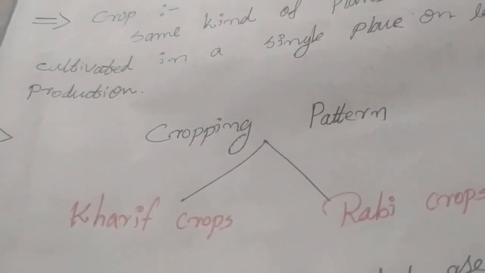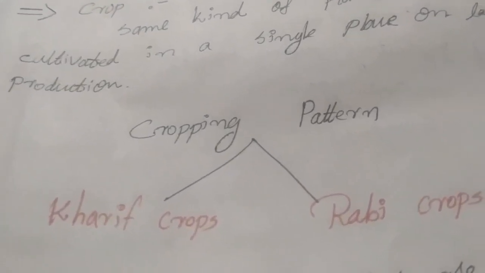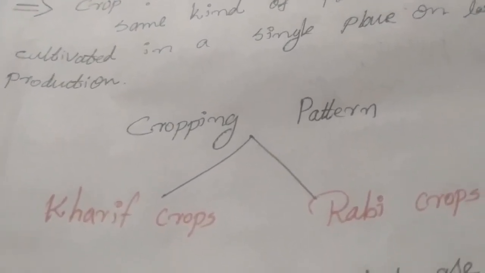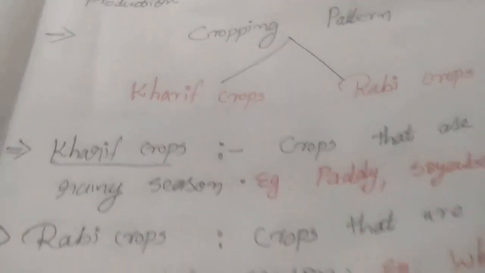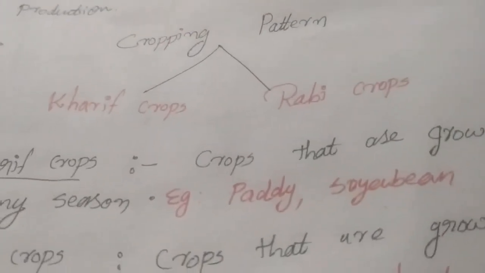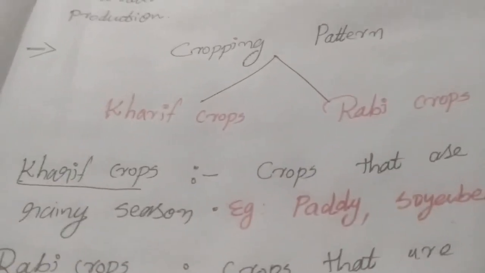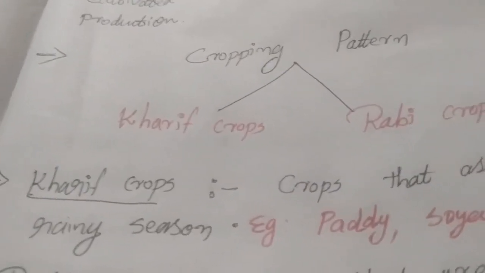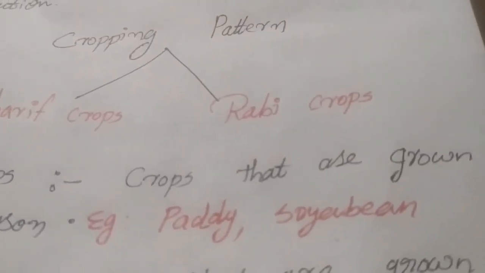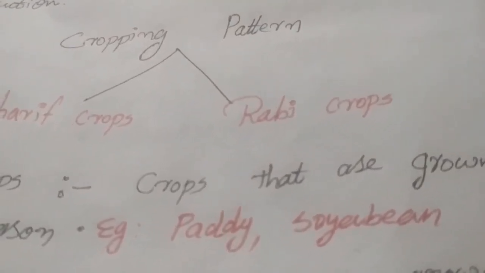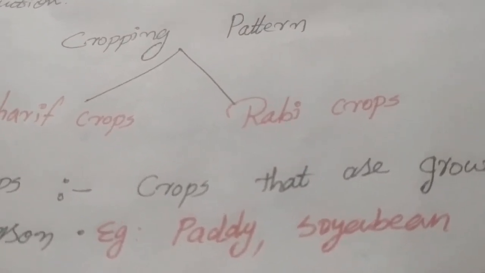Next we discussed what Kharif crops are. Crops grown in the rainy season are known as Kharif crops, and examples include paddy, soyabean and cotton.